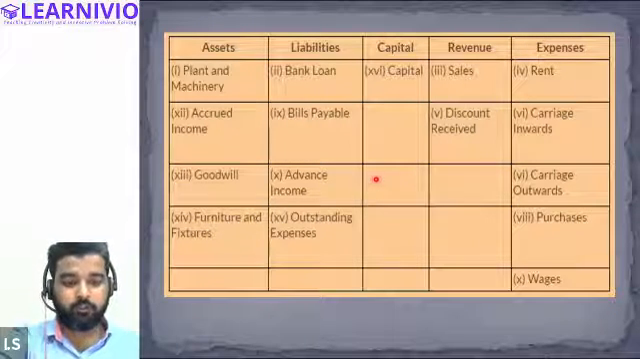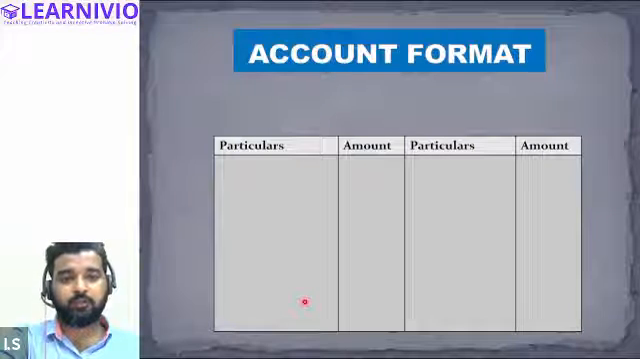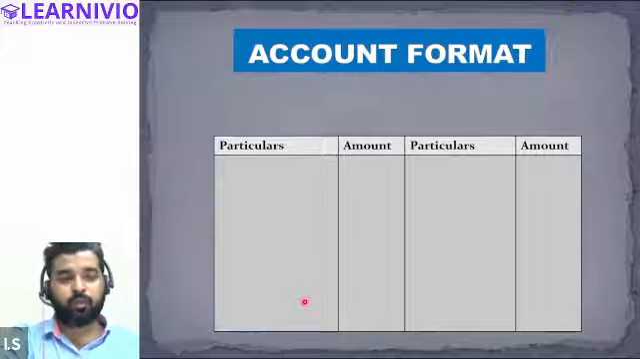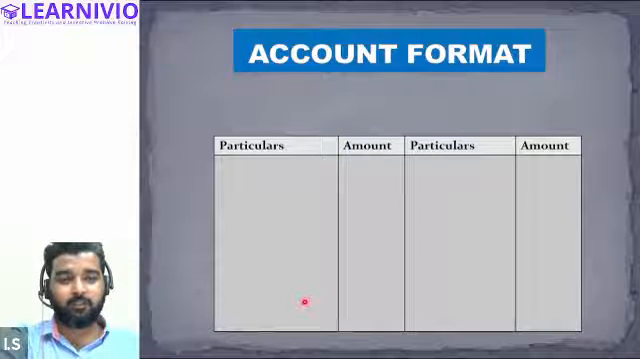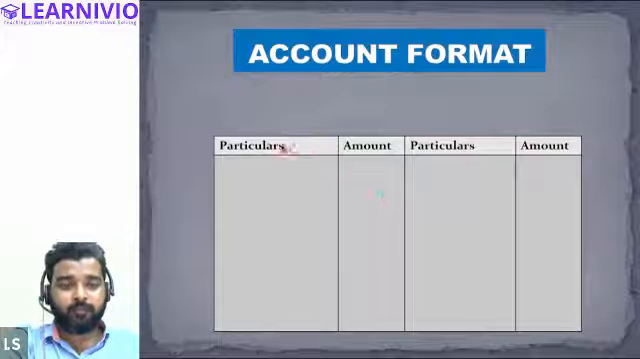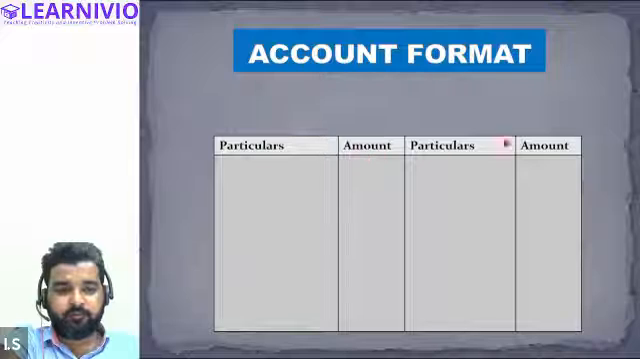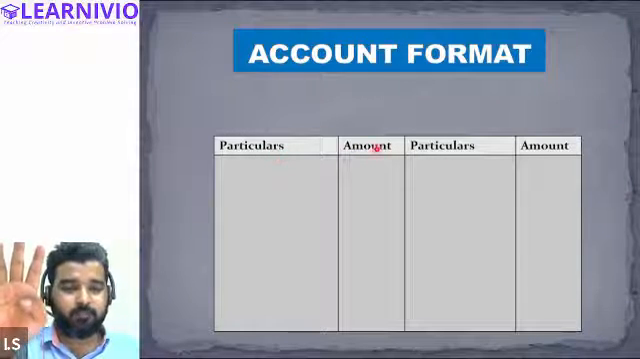All right, very good. Now we will discuss the account format. How do we prepare the account? What does an account actually look like? Suppose we are making an asset account, capital account, revenue account, or any kind of account, this is the format. Primarily there are 4 columns. There are other columns as well, but we will talk about that later. For the time being, we will consider only 4 columns.